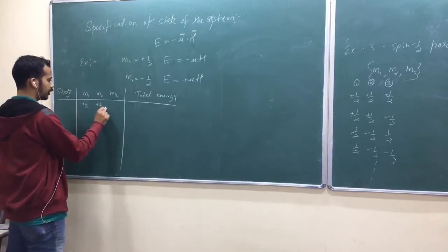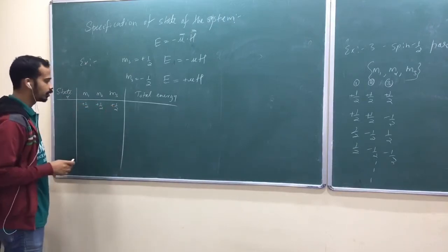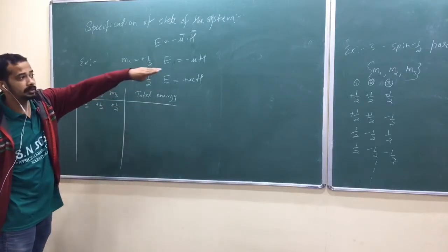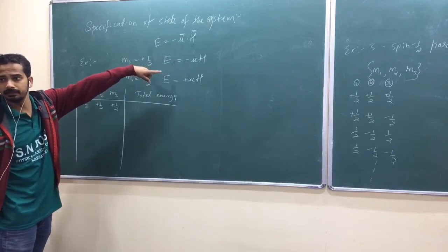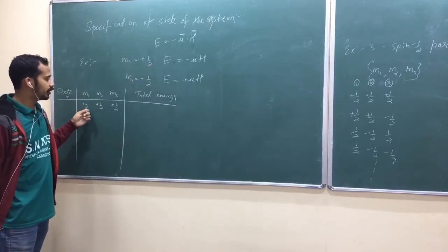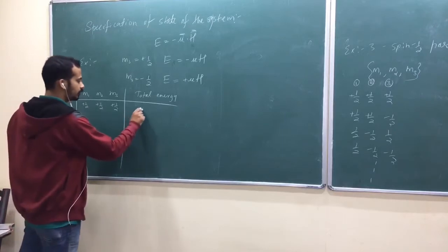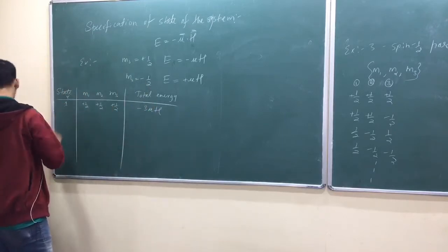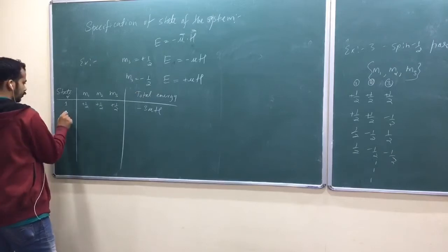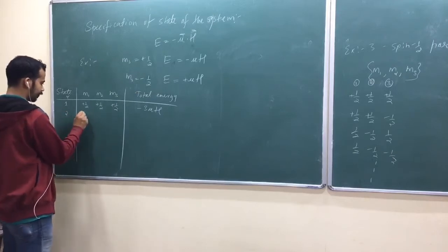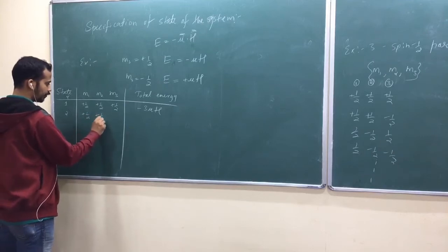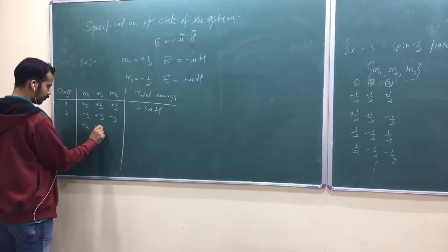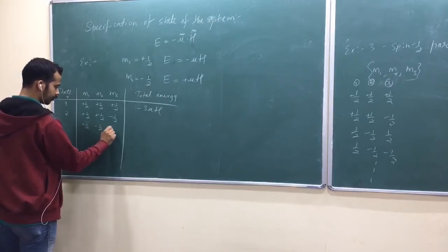Plus half, plus half, plus half. When all are plus half, you get 3 spin-half particles. Okay, what is the total energy? Minus mu H, minus mu H, minus mu H. What is the total energy? Yeah. So let me call that the first state of the particle. Similarly, second one: plus half, plus half, minus half. Am I right?